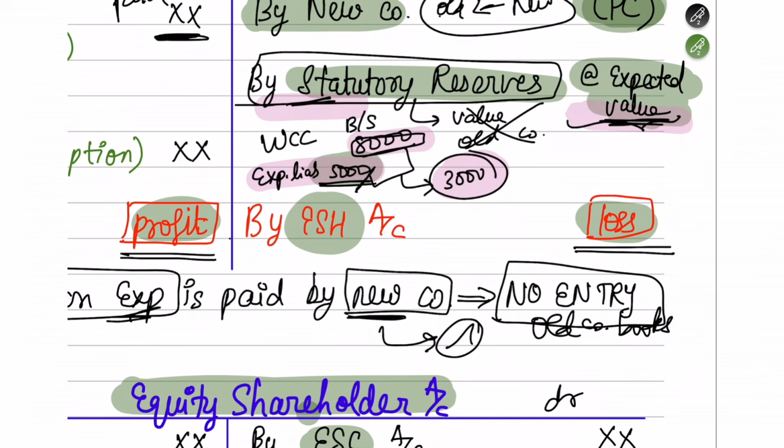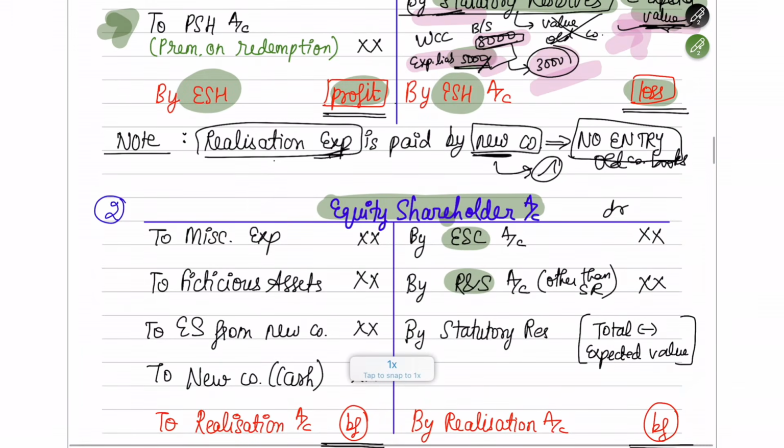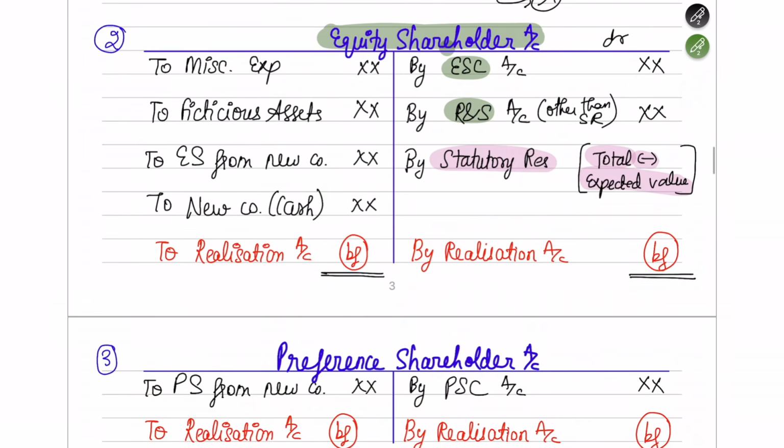If the total balance sheet value is 8,000, but the expected liability is only 5,000, and you have noted down 5,000 in the realization account, the remaining 3,000 which is there in the balance sheet, where will it go? It will come to the equity shareholders account as statutory reserve. Whatever the total amount is, minus the expected value. So the remaining 3,000 is going to come in the equity shareholder account.